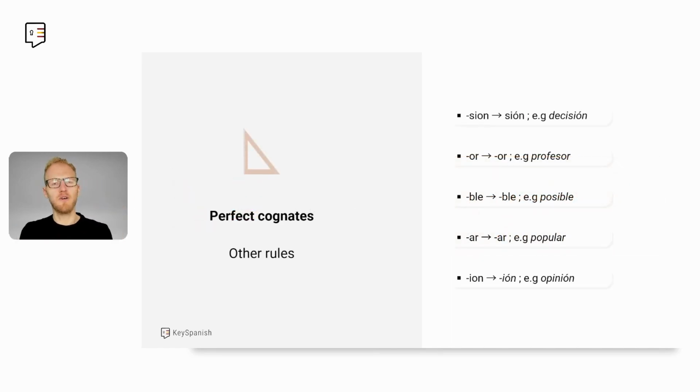Now, we're not going to cover all of the cognates and cognate rules in this video. This will be too long. But let me show you very briefly all the rules to infer these perfect cognates, aside from the -al ending. You also have -tion, -sion, like decision, decisión. Words ending in -or, like professor, profesor. Words ending in -ble, possible, posible. -ar ending, popular, popular, and -ion ending, opinion, opinión.